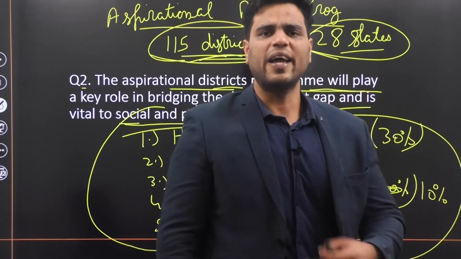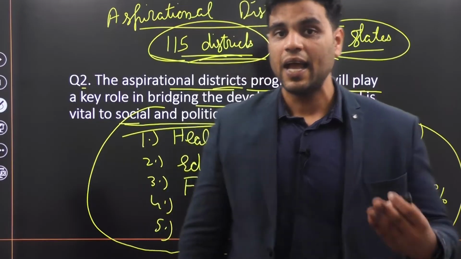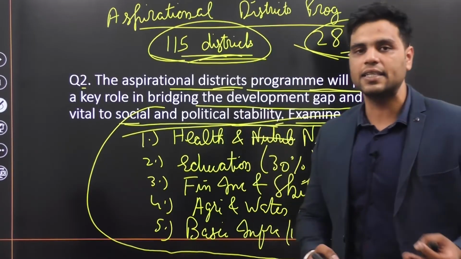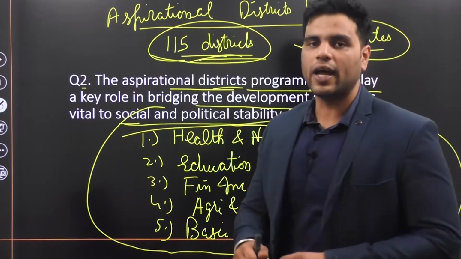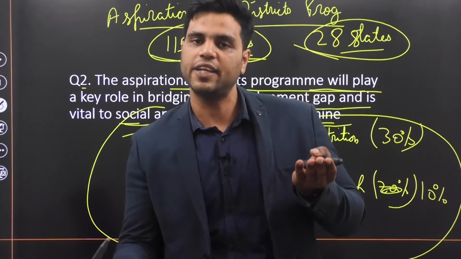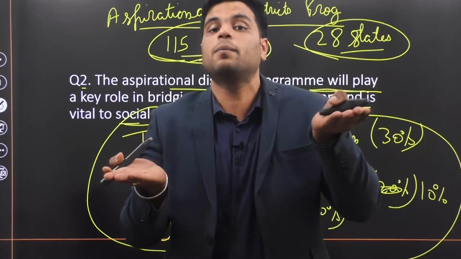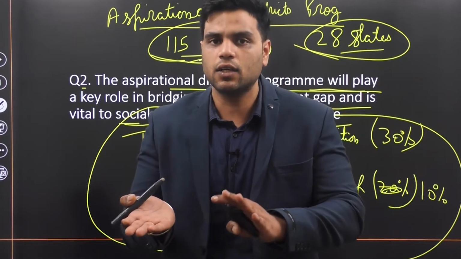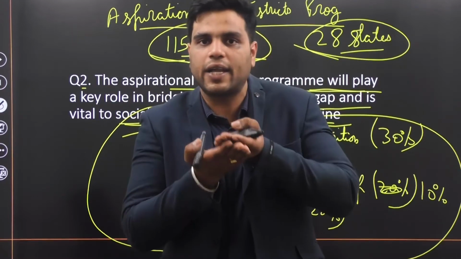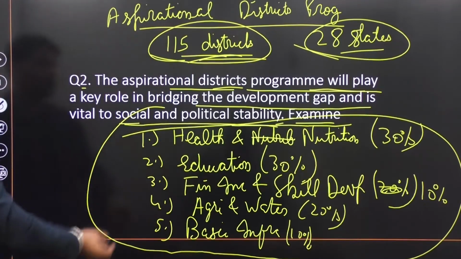All right. So by explaining what aspirational districts program is and what this competition and this index is, you will in the end write that through this, government is trying to lift these 115 districts to the level of those districts that are highly developed in India. All right. And in that endeavor, government is trying to bridge the gap. Make sense? Now let's take a look at the second part of this question.